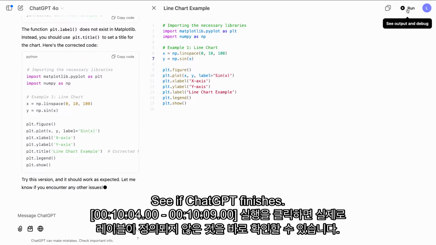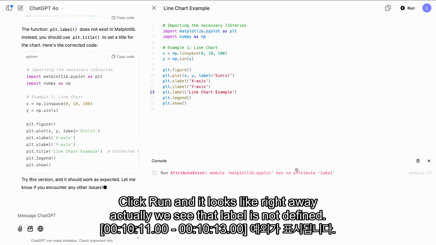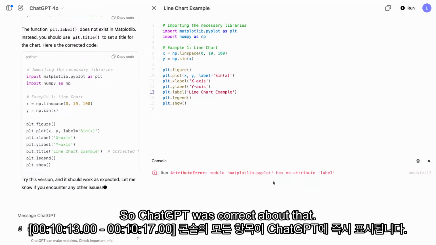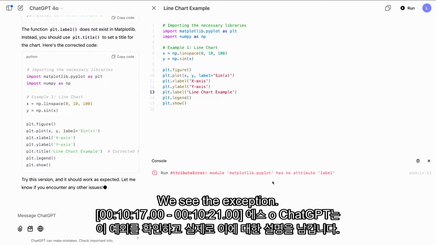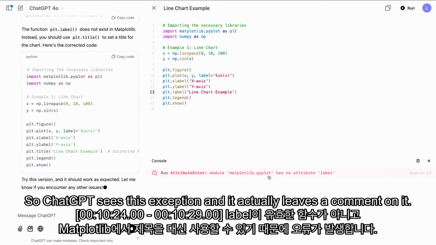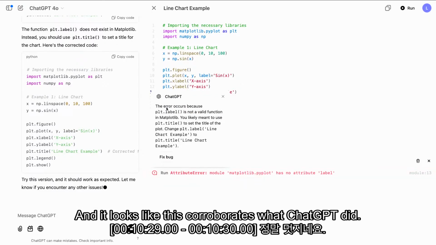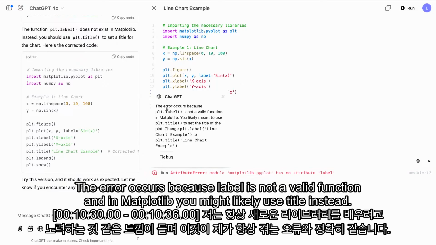Let's see if ChatGPT finishes. We'll click Run and see what happens. Click run, and it looks like right away, actually, we see that label is not defined, so ChatGPT was correct about that. We see the exception, and right away, anything in the console is shown to ChatGPT. So ChatGPT sees this exception, and it actually leaves a comment on it. It corroborates the error: plot.label is not a valid function. In Matplotlib, you might likely use title instead.